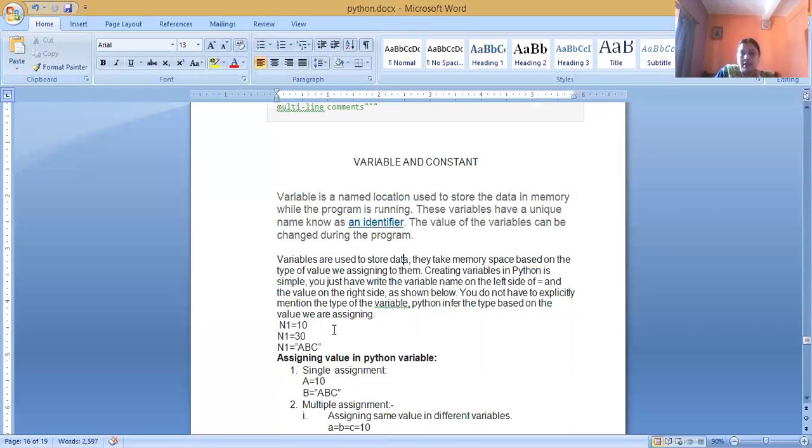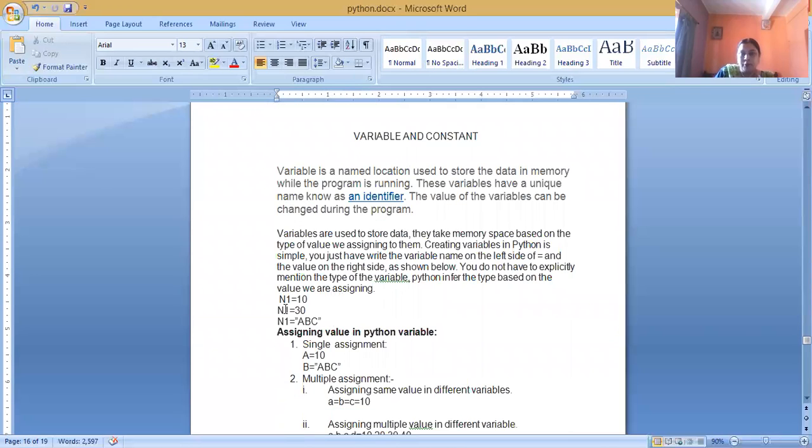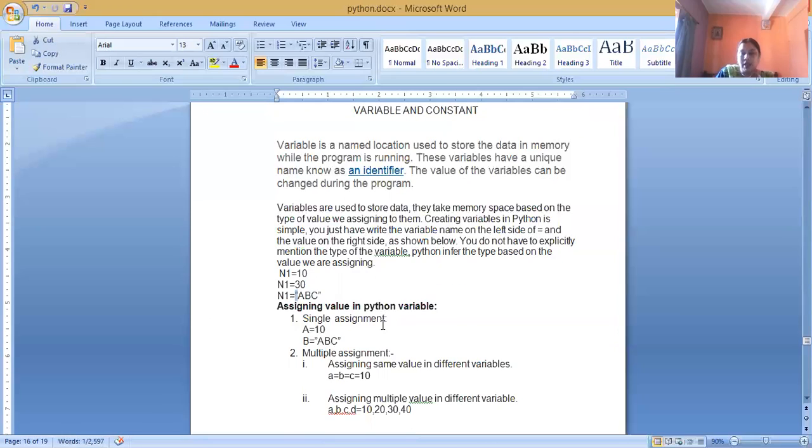Python supports dynamic variable assignment. N1 equals 10: here the memory space for N1 is like an integer. At the same time, N1 equals ABC means a string value is stored in N1, and equal to is an assignment operator used to assign a value to a variable.